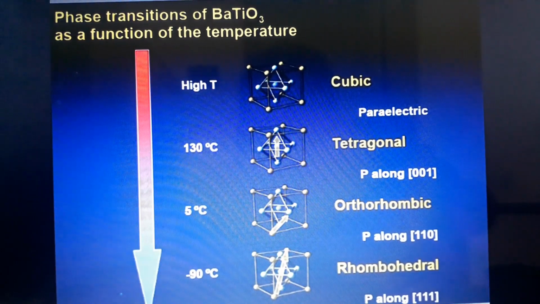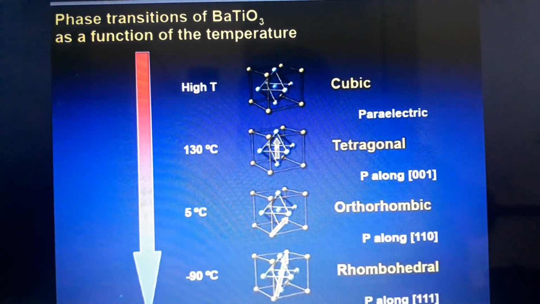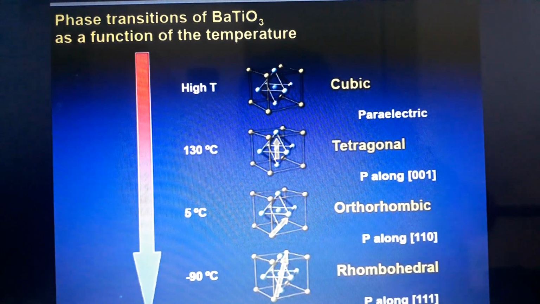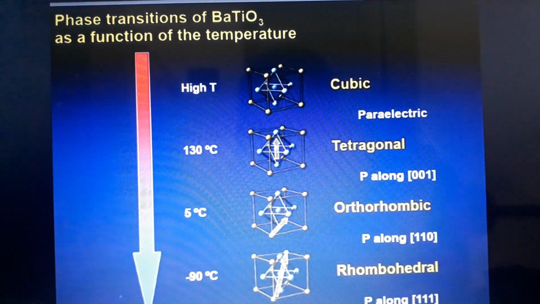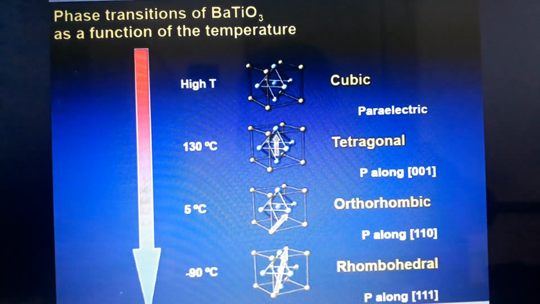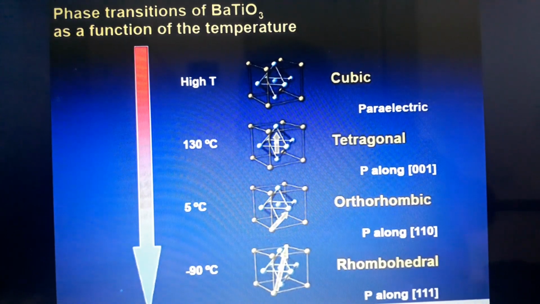As we decrease the temperature, the phase transition takes place. When it reaches the Curie temperature, approximately 120 or 130 degrees Celsius, it changes from the cubic state to the tetragonal state.